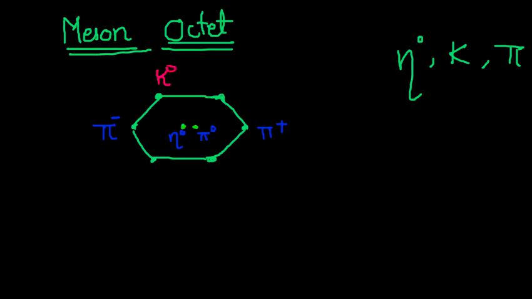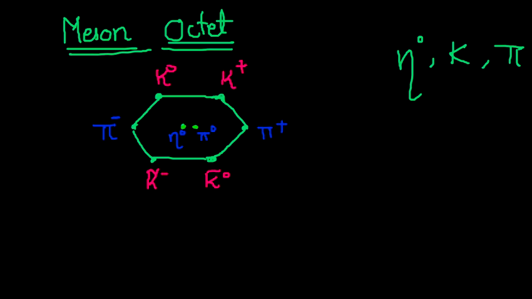Then you have K plus, then you have K bar naught, and here you have K bar minus. Just remember how to draw this diagram.